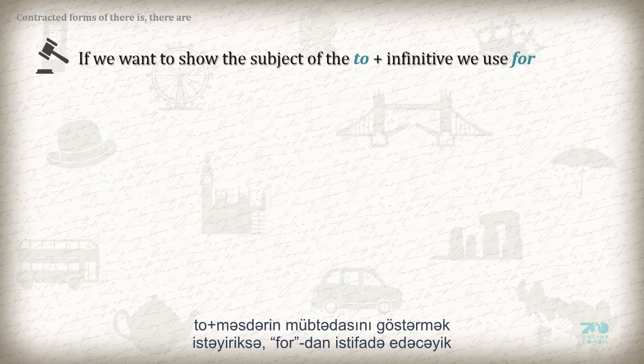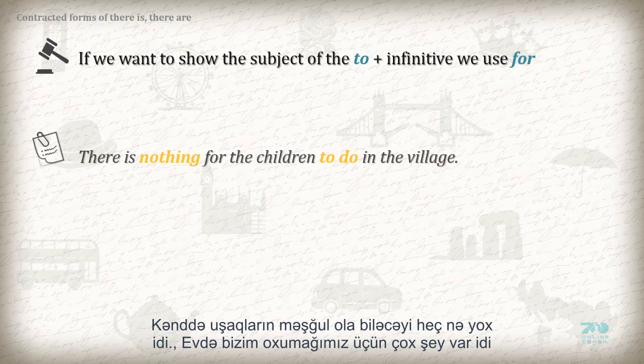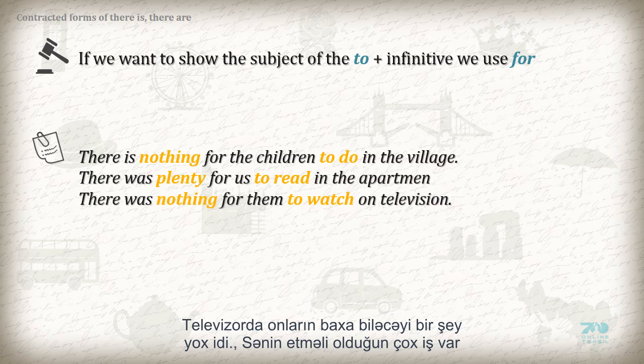If we want to show the subject of the to plus infinitive, we use for. There is nothing for the children to do in the village. There was plenty for us to read in the apartment. There was nothing for them to watch on television. There is a lot of work for you to do.